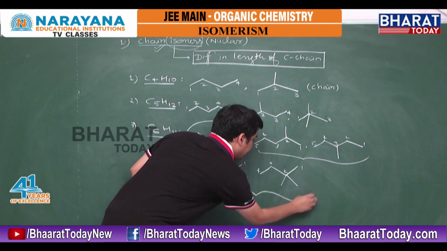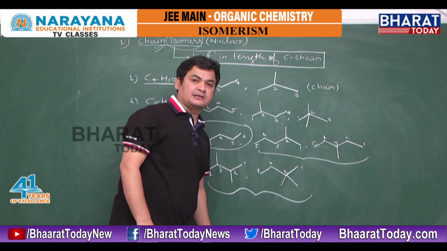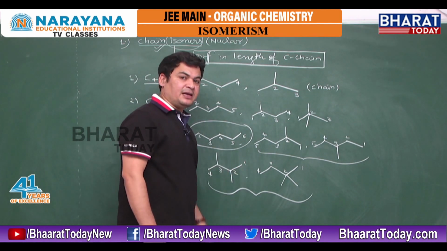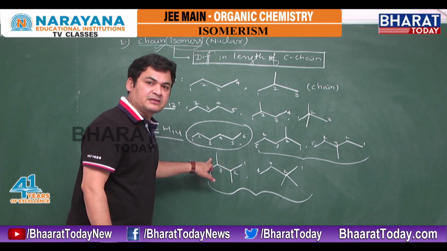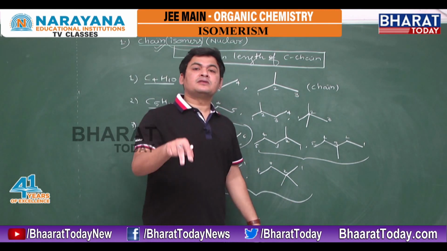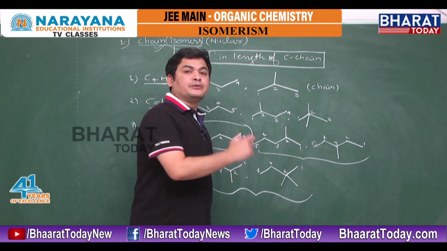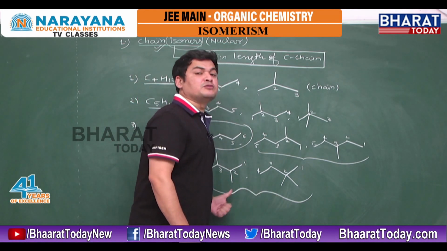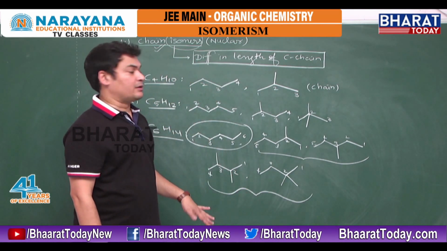Now you check these two. If I check these two compounds, both have a carbon chain of 4 carbon length. So length-wise they are not different. They both have the same length, but the position of the methyls has been changed. Here we have both methyls, one on the second carbon and the next on the third carbon, but here both methyls are present on the same carbon. It means the length is not going to change, but the position of methyl is changing. It means they are position isomers of each other, but chain isomers with respect to the first compound.